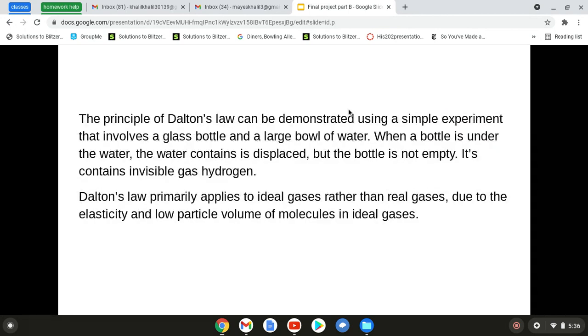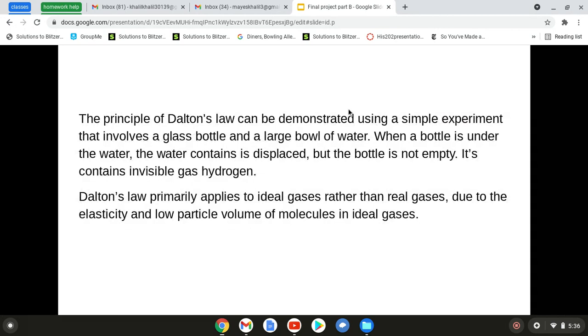The principle of Dalton's law can be demonstrated using a simple experiment that involved a glass bottle and a large bowl of water. When a bottle is under water, the water it contains is displaced, and the bottle is empty, and inside the bottle is hydrogen gas.